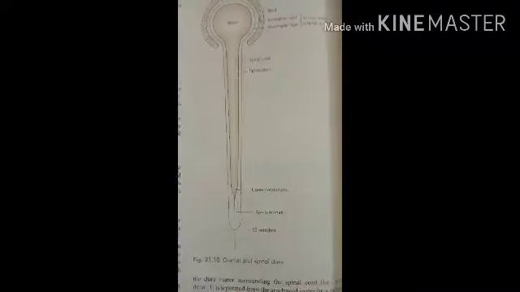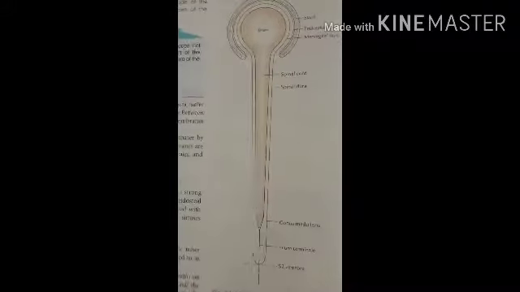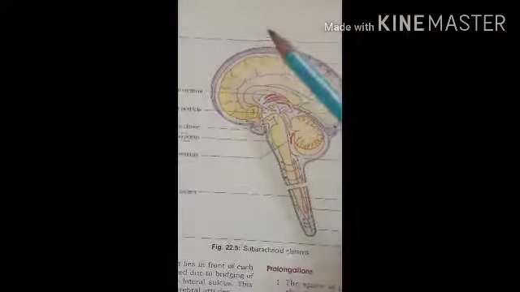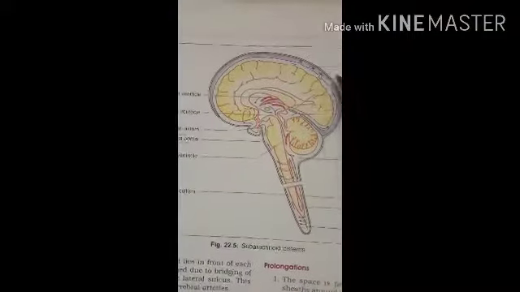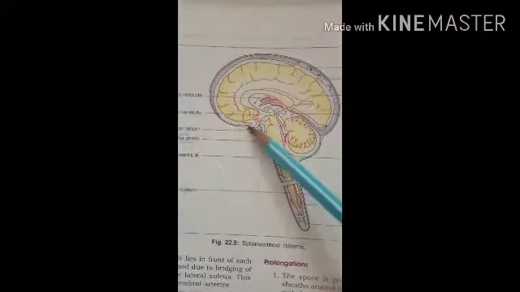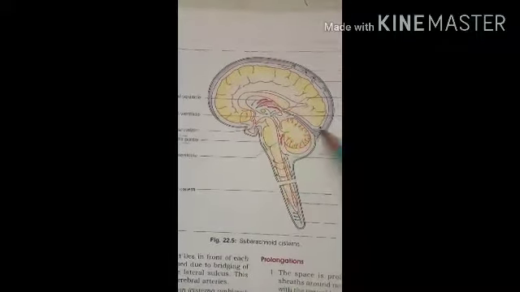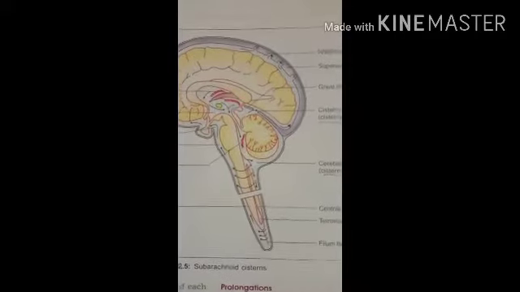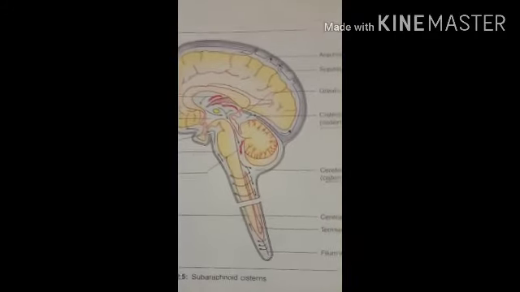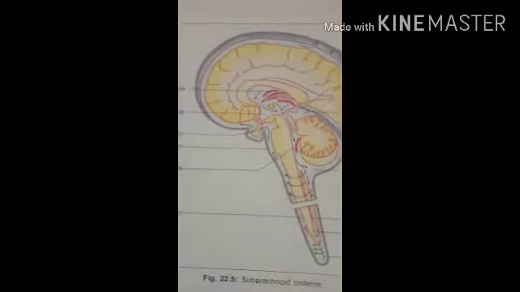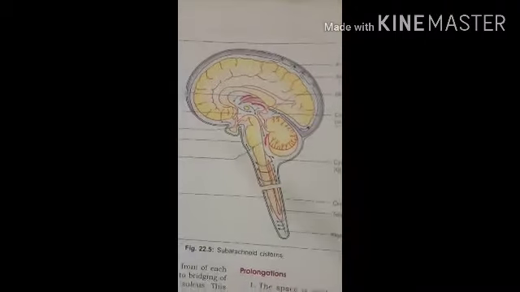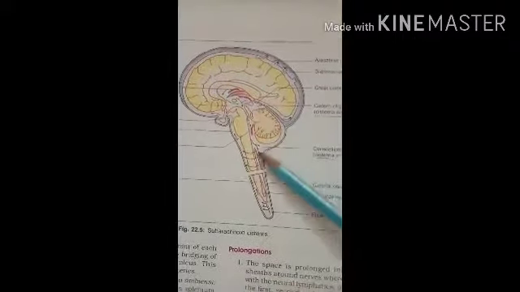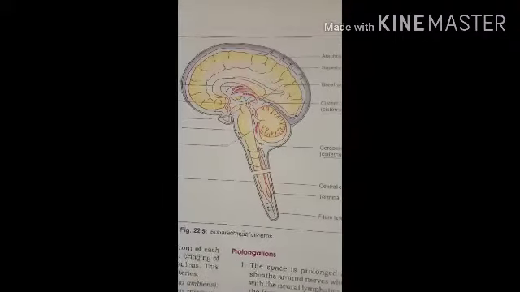After then we have to see that is the arachnoid mater. So arachnoid mater, this one, in this diagram you can see that is the outermost, the dura mater, and the second layer, that is the arachnoid mater. So this one here you can see. So arachnoid mater is a delicate avascular membrane which envelops the brain and the spinal cord. So arachnoid mater covers the whole of the brain, as well as the spinal cord also.